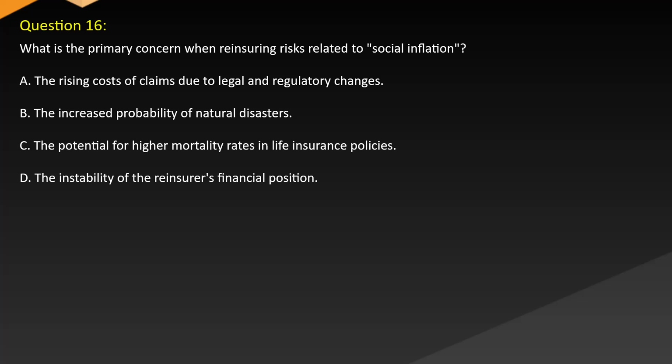What is the primary concern when reinsuring risks related to social inflation? A. The rising costs of claims due to legal and regulatory changes. B. The increased probability of natural disasters. C. The potential for higher mortality rates in life insurance policies. D. The instability of the reinsurer's financial position.